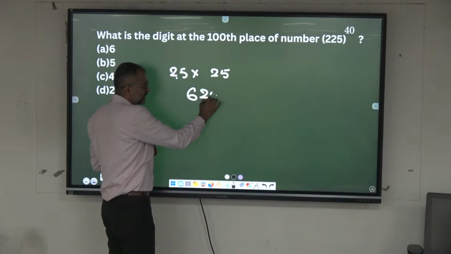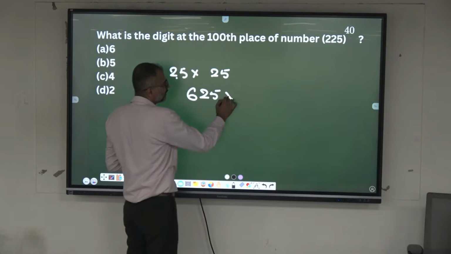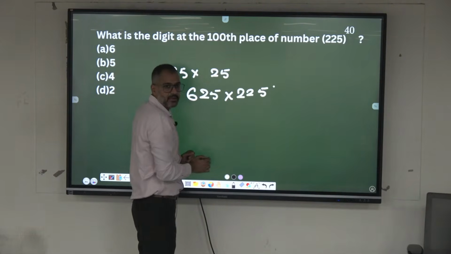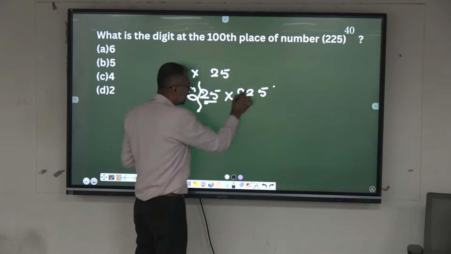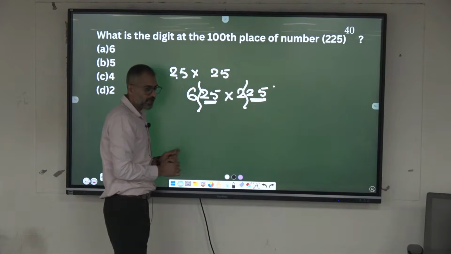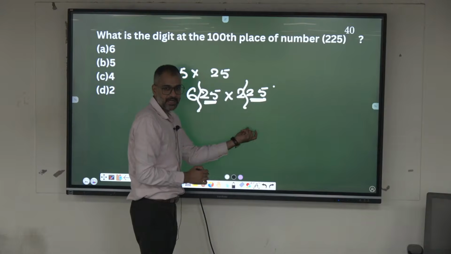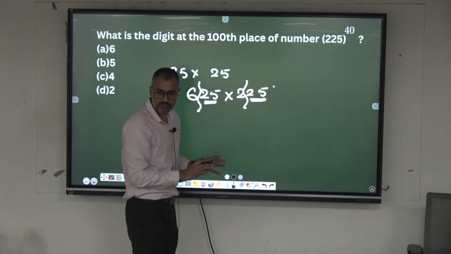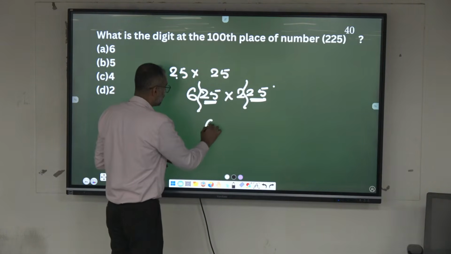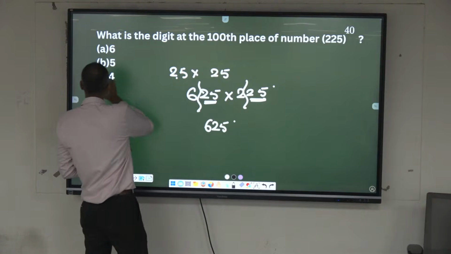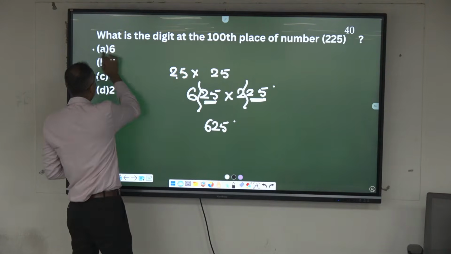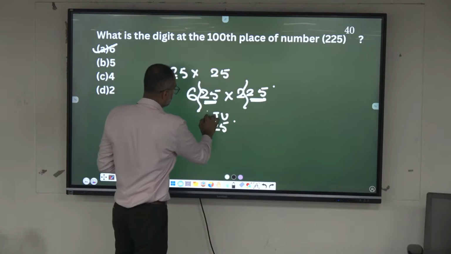Can I multiply again with 225? I'm concerned only about the last two digits multiplication here, right? If I take two digits and multiply, is it possible to get the same three digits, 625? Yes. Repeatedly what we are getting? 625. What is he asking? 100th place. 100th place is units, tens and 6.